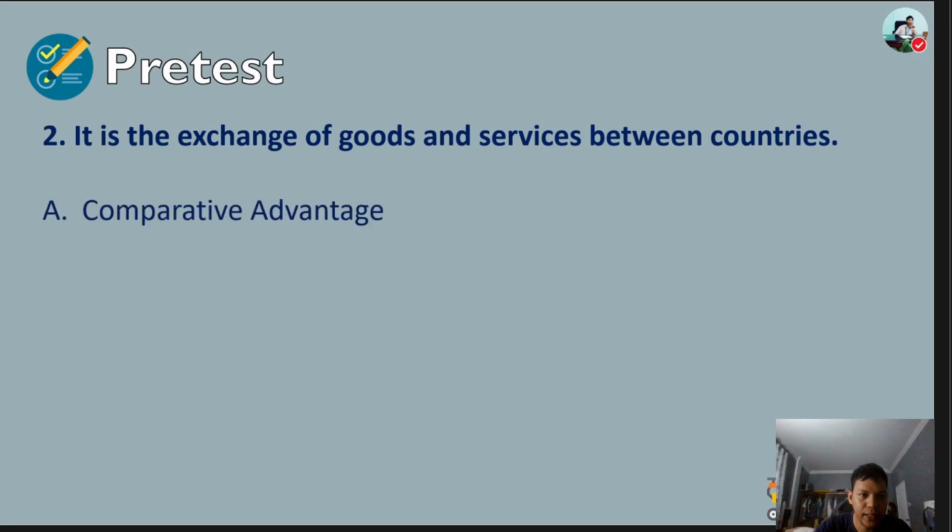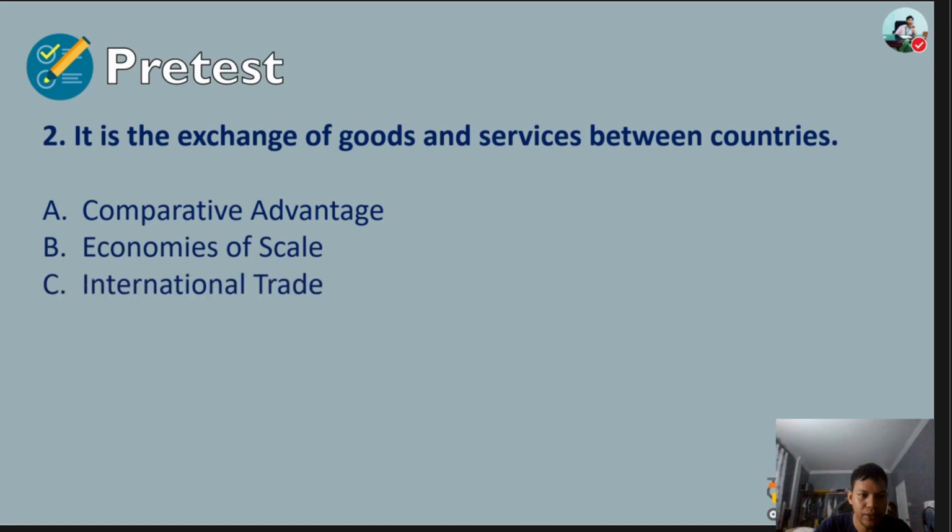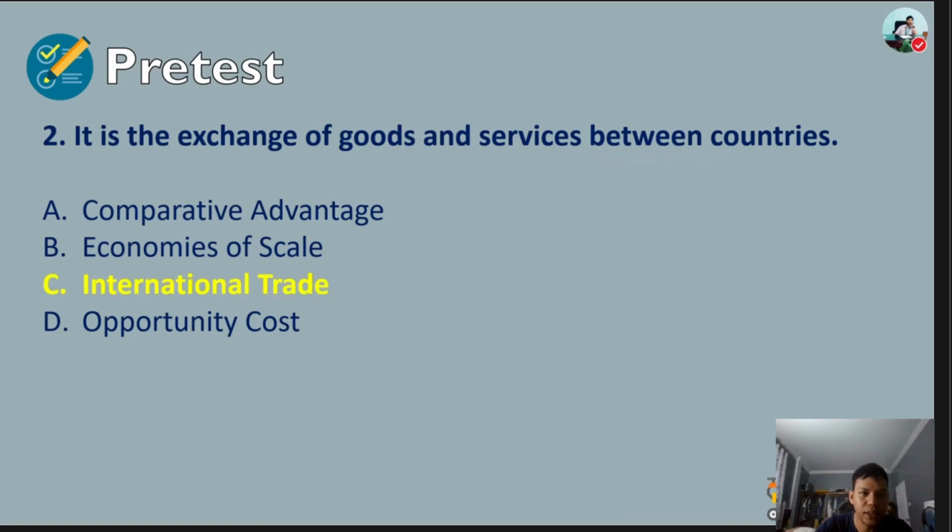Question number 2: it is the exchange of goods and services between countries. A. Comparative advantage. B. Economies of scale. C. International trade. Or D. Opportunity cost. The answer for number 2 is letter C, international trade.